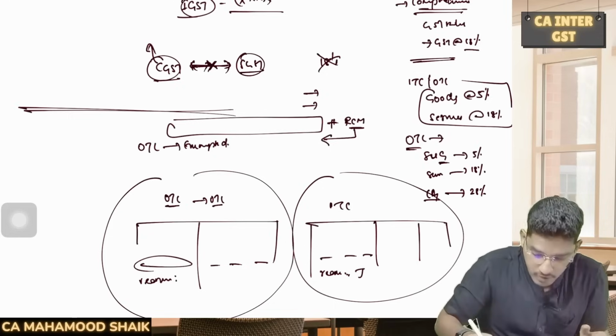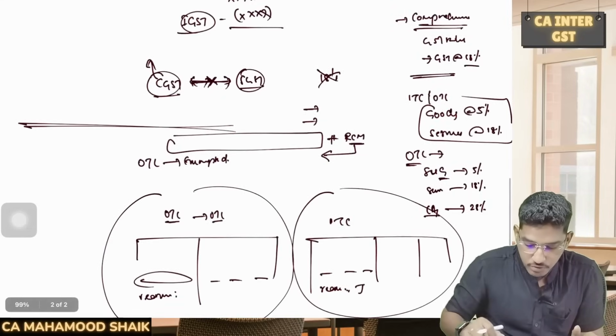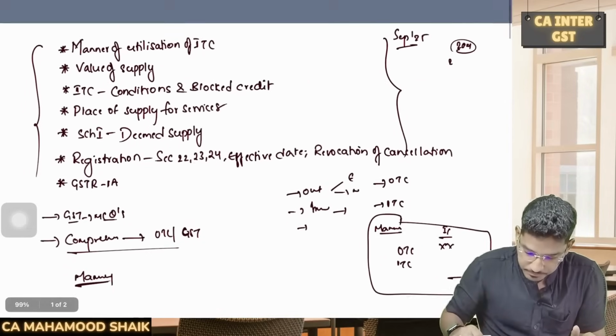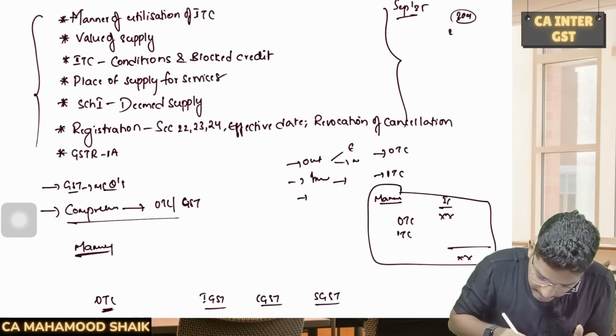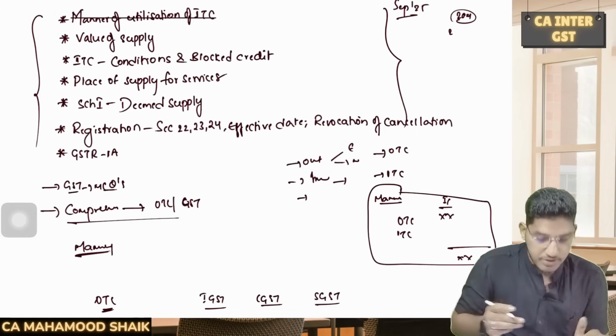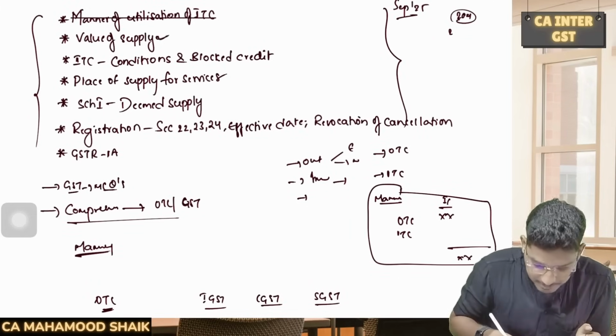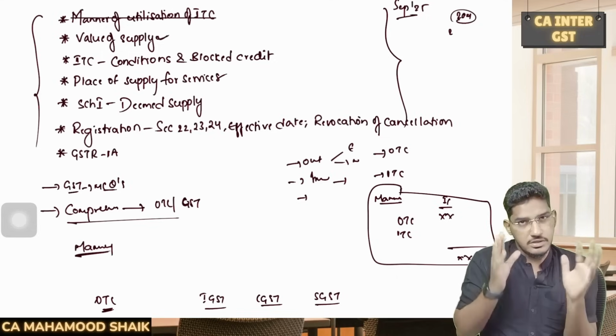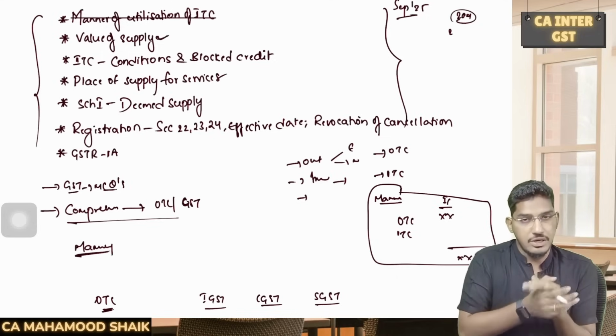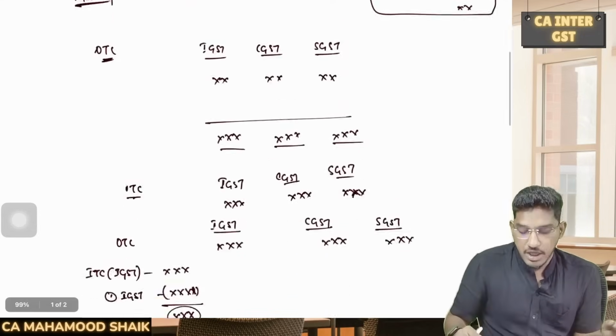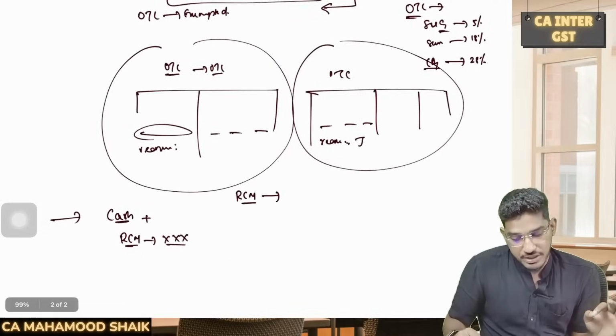Understood? So this is the first concept which I wanted to take you through thoroughly. So this we are done. We have completed the manner of utilization of input tax credit. Now I will pick up the next part, which is value of supply. As we all are aware, even in the strategy video I have told, without a question from the value of supply chapter, there will not be a question in the exam.